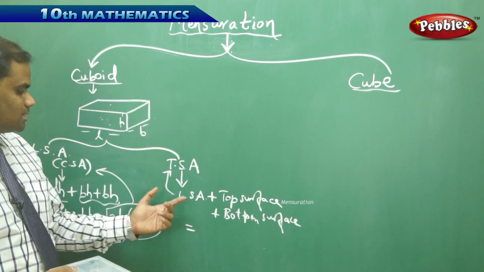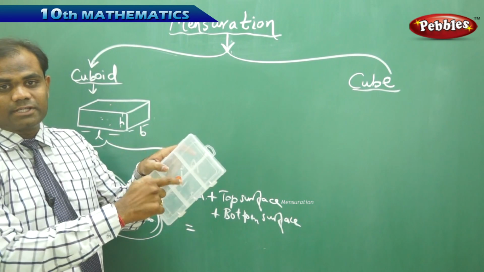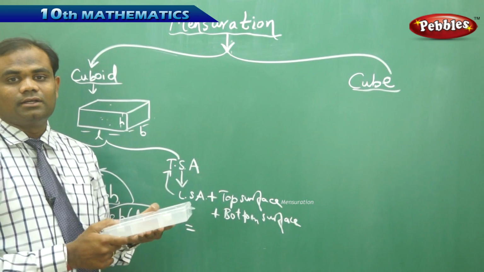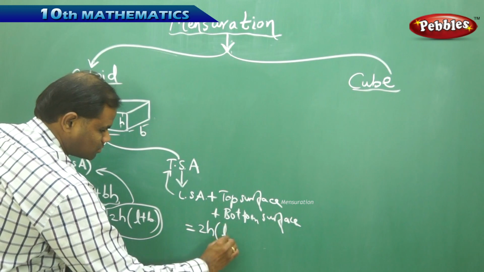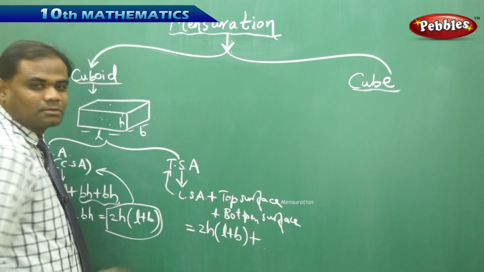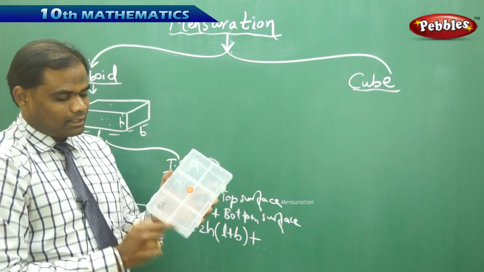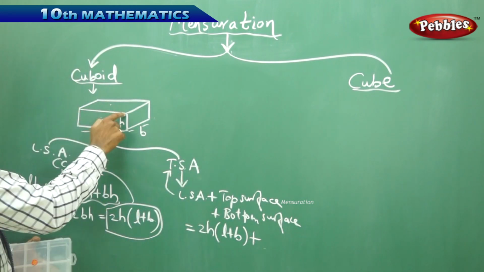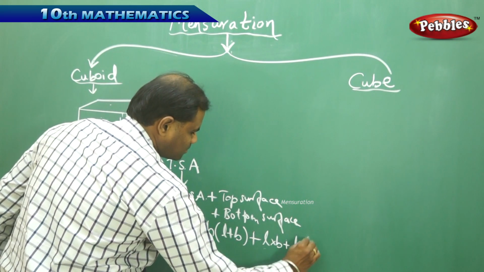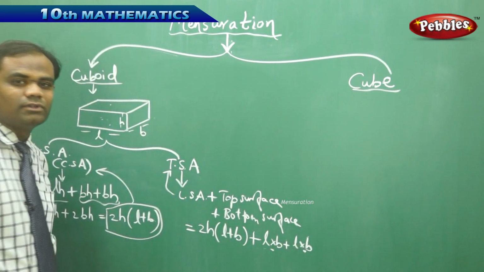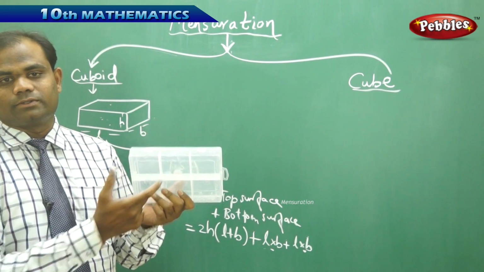So since the total surface area is the lateral surface area plus the top surface area and the bottom surface area, the lateral surface area is already obtained to be 2H into L plus B, plus the top surface, which is a rectangle with length L and breadth B, giving length into breadth plus length into breadth, one with the top and one with the bottom, giving equal areas of rectangles on the top and the bottom.